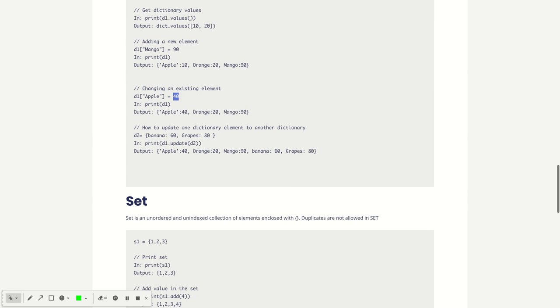Suppose I want to update the first dictionary with a second dictionary, so I will use the update function and add the second dictionary, so the values of both dictionaries appear in the first dictionary.